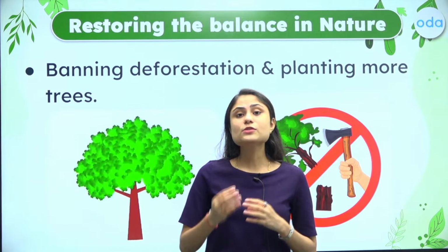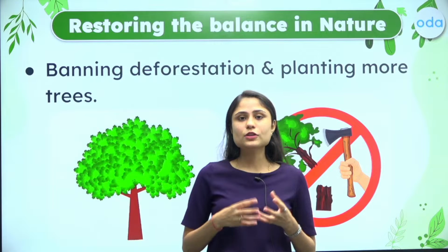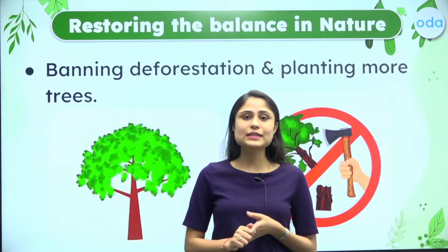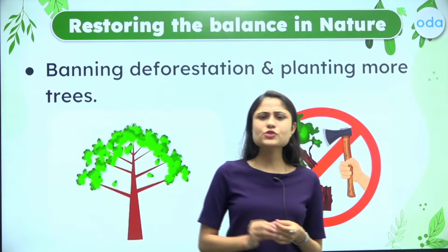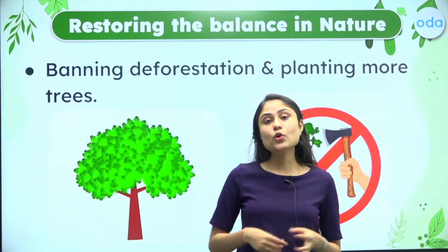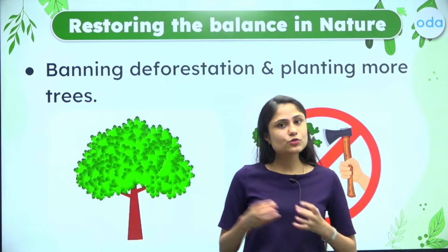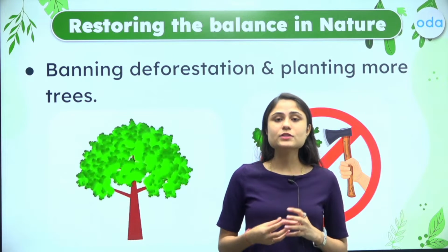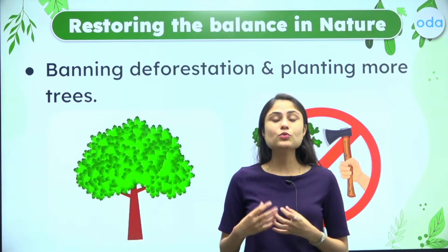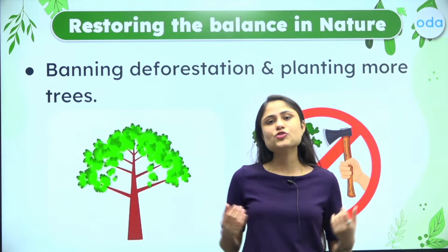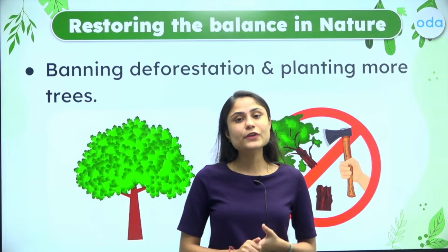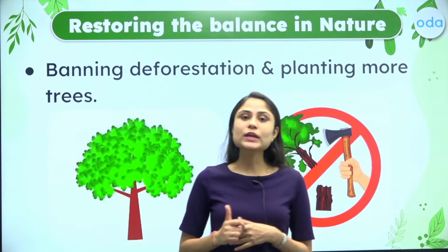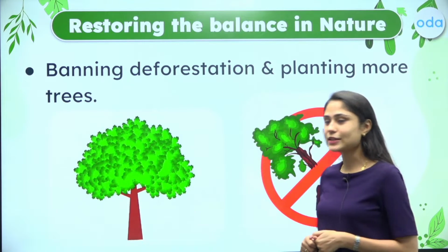First of all, it is going to affect the pollution that is prevalent these days, air pollution specifically. So when we are planting more and more trees, the pollution will reduce. The animals or the birds will find a new habitat, and our nature, our surroundings will be a lot greener. So this is the very first way on how we can restore the balance in nature.